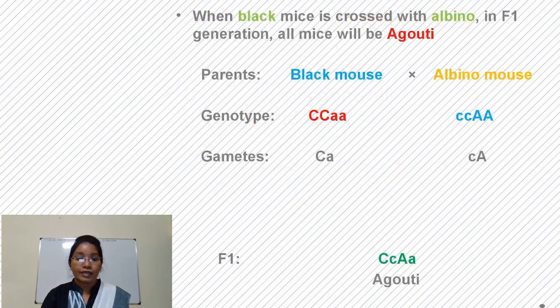Okay, let's take a cross. When a black mouse is crossed with an albino, in the F1 generation all mice will be agouti.